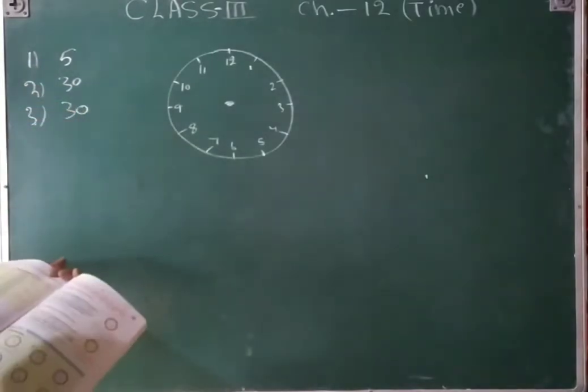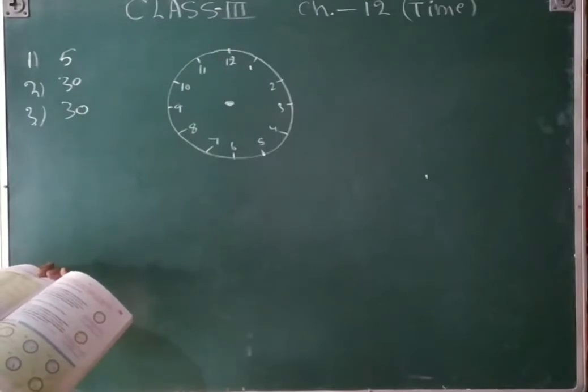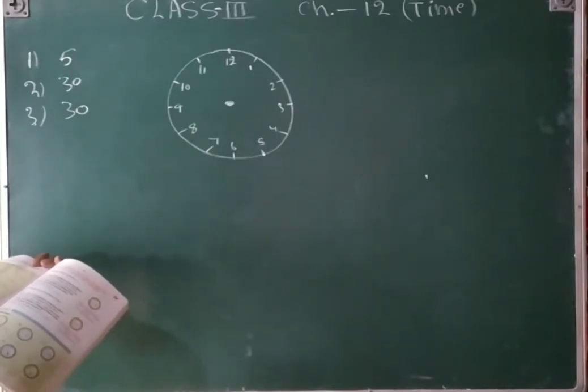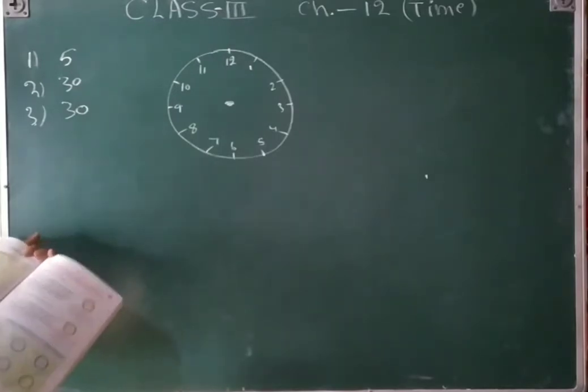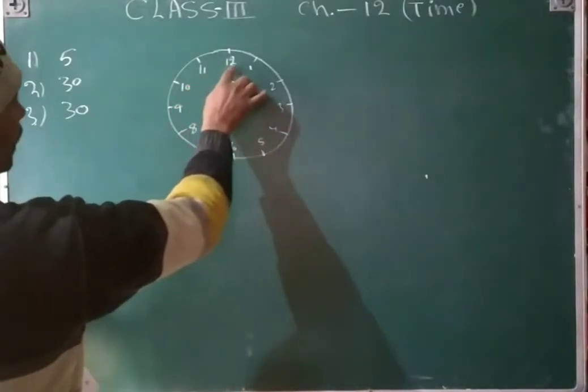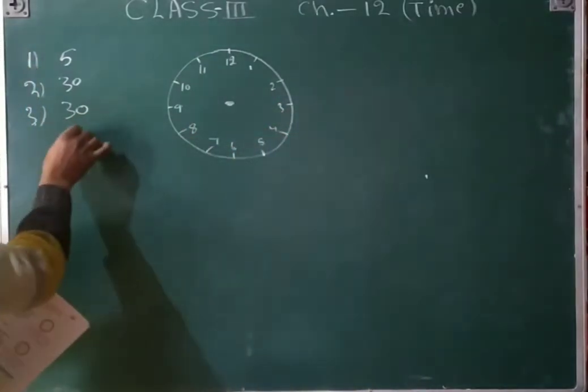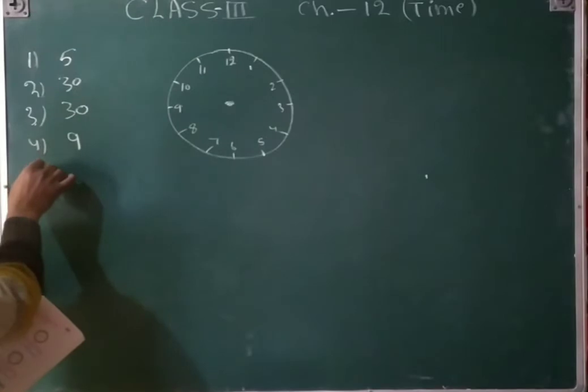And then fourth, an hour hand takes how many hours to move from 7 to 4? 7 to 4, so it means 7 to 4, 1, 2, 3, 4, 5, 6, 7, 8, 9. That is 9 hours. Fourth question is 9 hours.